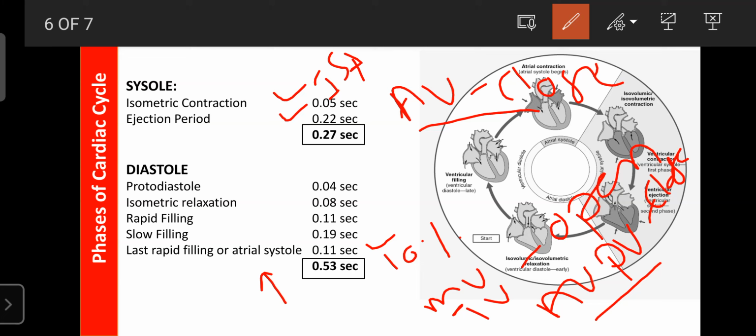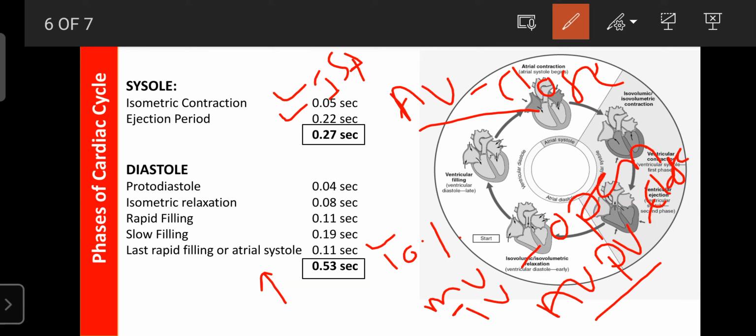0.22 second. For 0.22 second the ventricles follow the rapid ejection period. Here in the ventricles the blood deposited is around 130 ml, and the pressure reaches in the respective ventricles 25 mmHg in the right ventricle and 130 mmHg in the left ventricle.